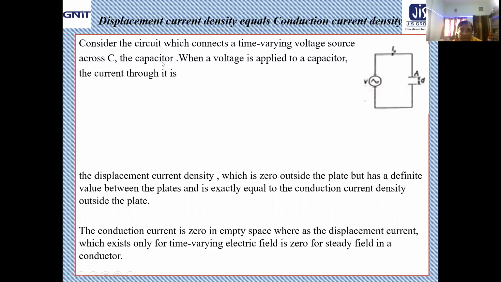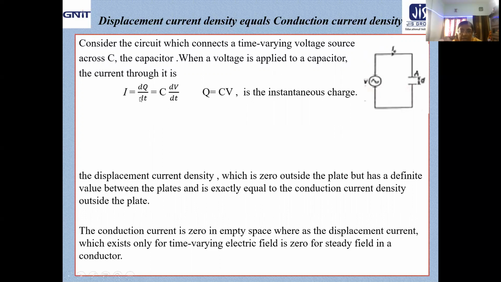Let us verify that. For the purpose, let us consider a circuit which connects a time varying voltage source across the capacitor C, whose area is A and separation between the plates is d. When a voltage is applied to a capacitor, obviously a current will flow through it.